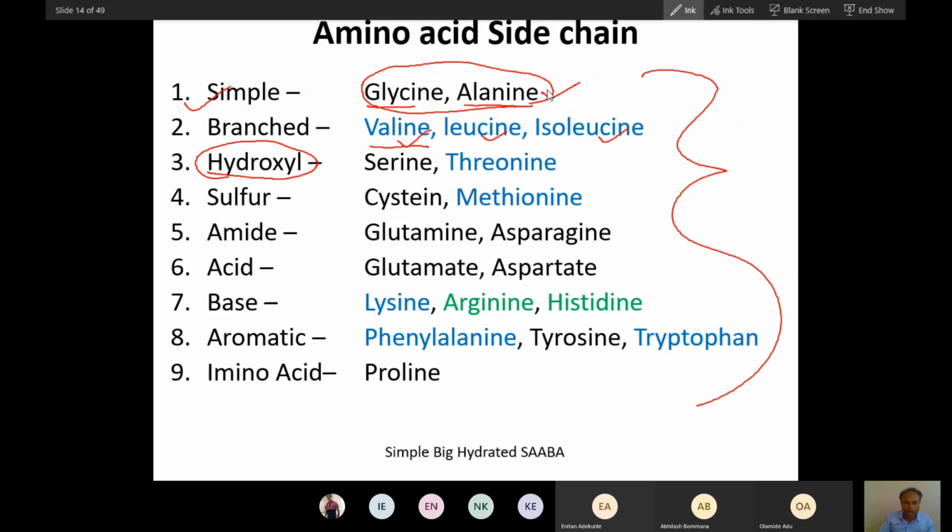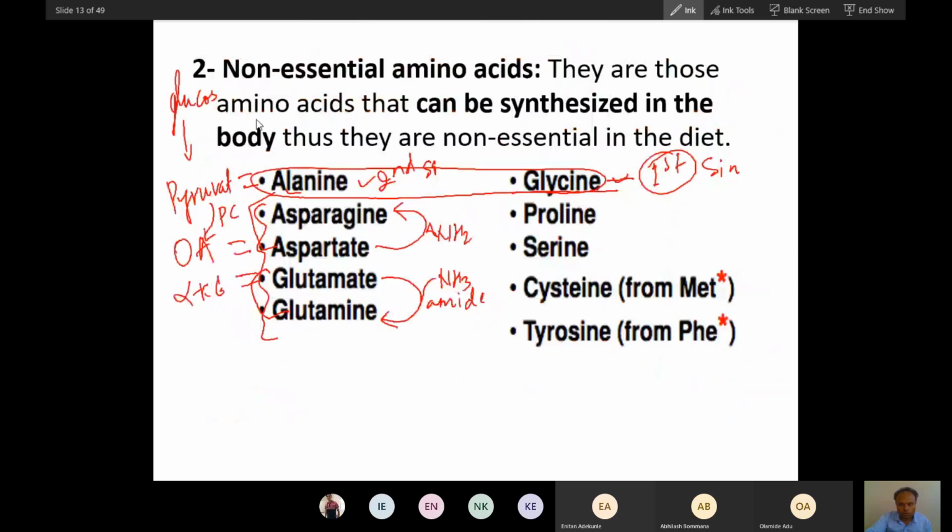If you want to have a concept of amino acids, you will have to memorize which amino acid has a hydroxyl group, which amino acid has a sulfur group. We will ask questions from this part. You already know, I will ask questions from this also.